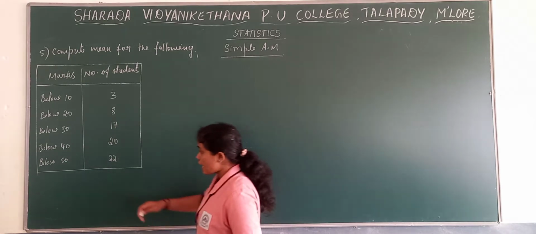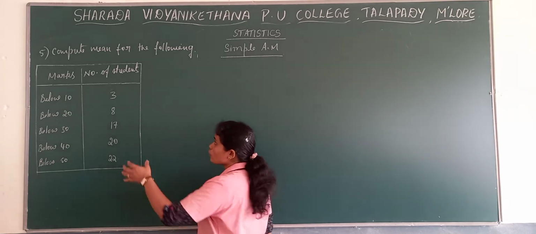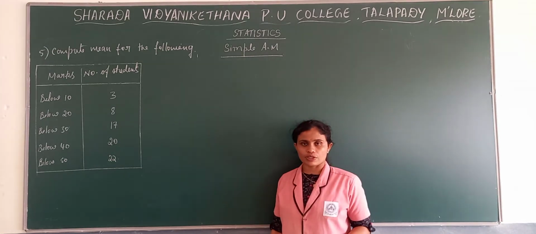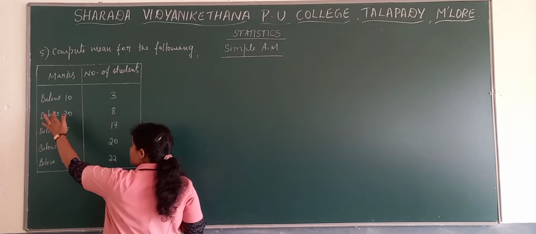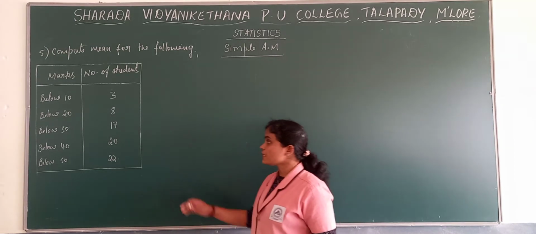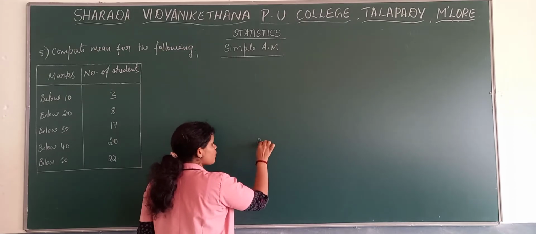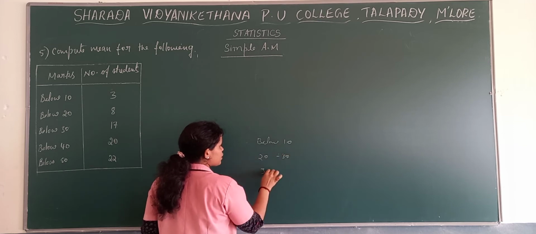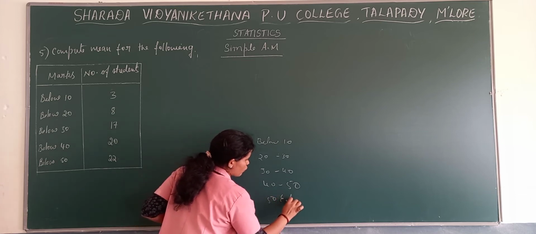Now I have already told you, when we get a problem like below or less than, whatever values they give in the place of frequencies, those are less than cumulative frequency. Below and less than means continuously in the last class. Sometimes you will get open class intervals. Open class intervals means where your first class starts with below 10, then it will be 20 to 30, 30 to 40, 40 to 50, and last class will be 50 and above.